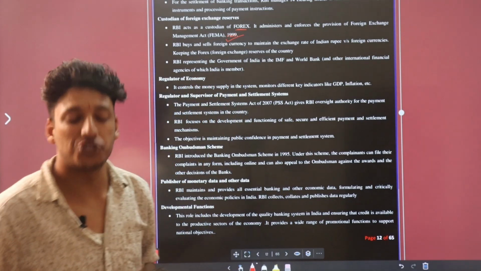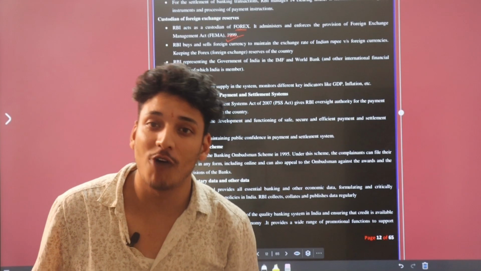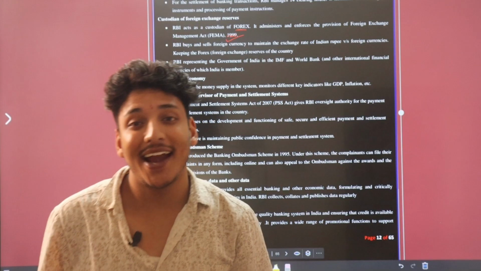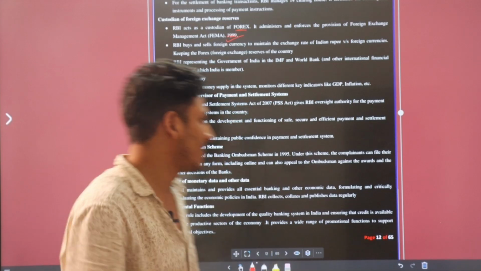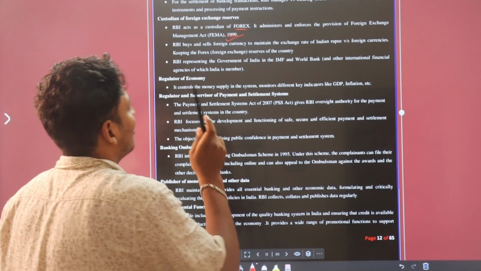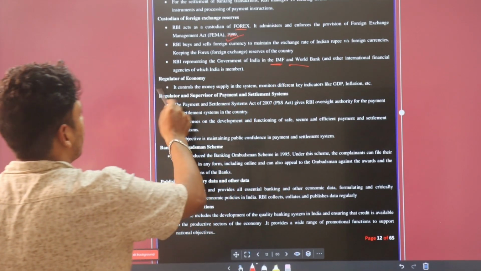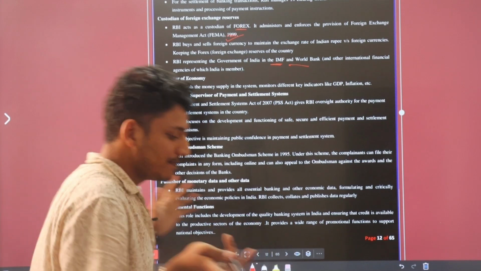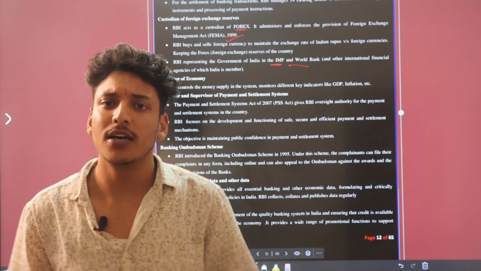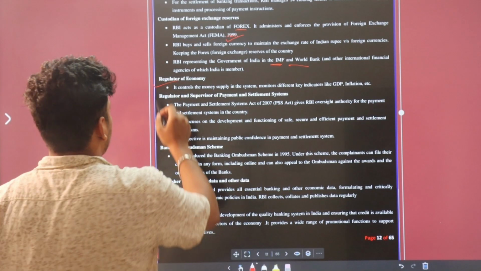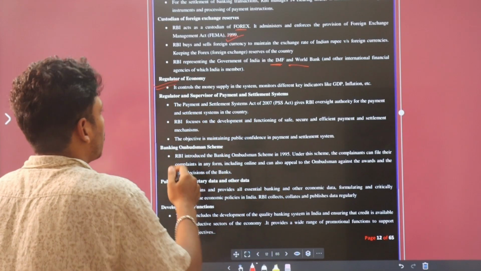And this one is also an important question: who will represent India at the meetings of the IMF, International Monetary Fund, and World Bank? That is RBI. Okay, RBI officials will represent India at these meetings. Regulator of economy. It means RBI regulates and controls the GDP and inflation in our country. It plays a very important and major role in controlling our GDP and inflation.